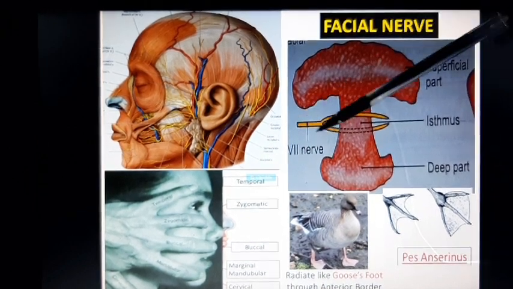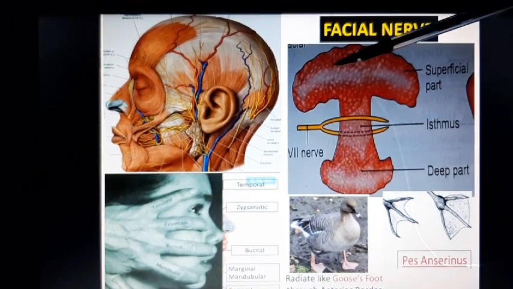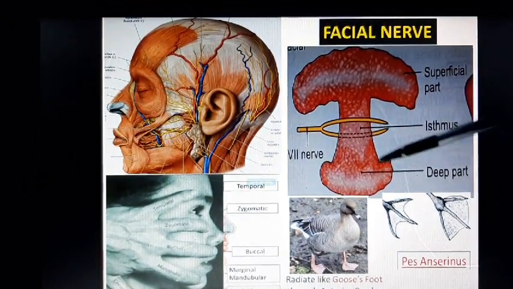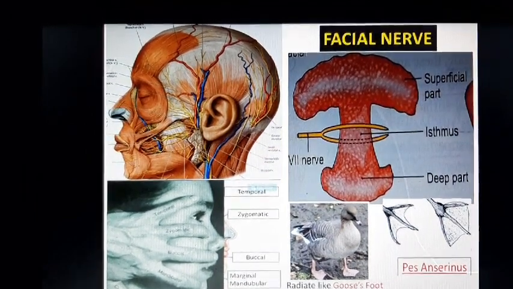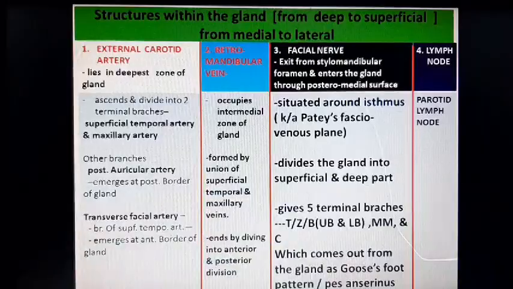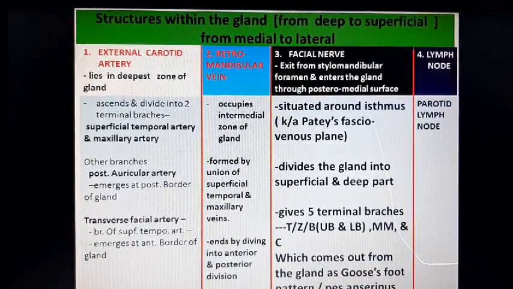The facial nerve lies around the isthmus and it divides the gland into superficial part and deeper part, and the plane of the facial nerve is known as Patey's faciovenous plane. Other structure within the gland is parotid lymph node.